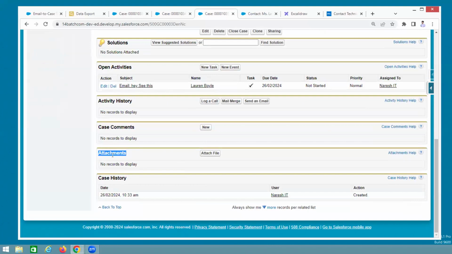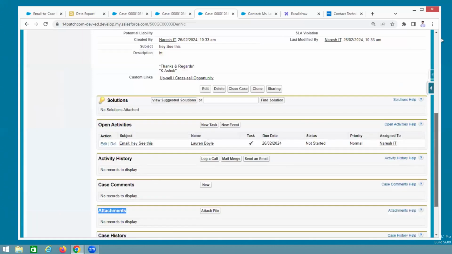But they deprecated the attachment object and created one more object called content version, which doesn't require the versions and everything. Files, simple. So we are using the files object. The files object is not available under this case here. If you are using classic, attachments will not work with email to case.